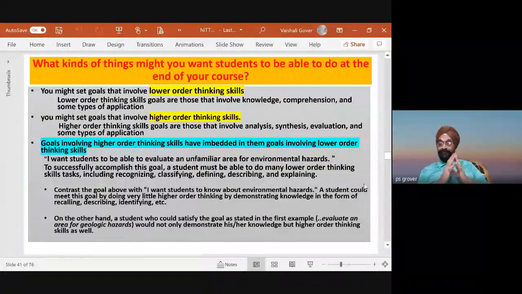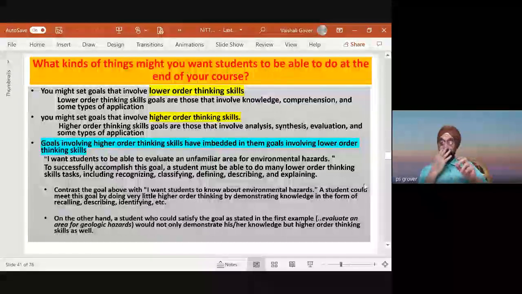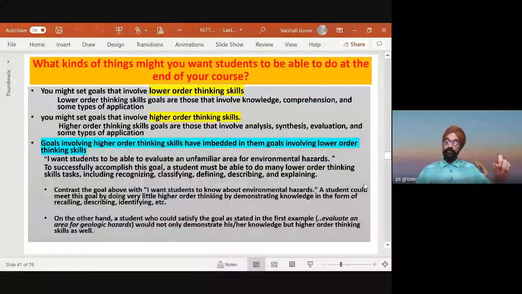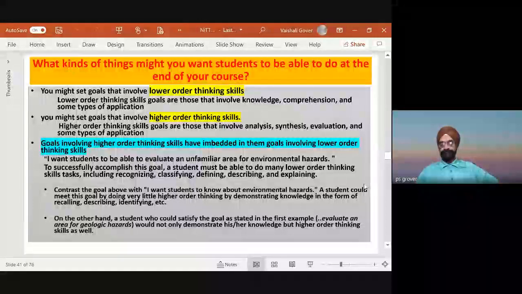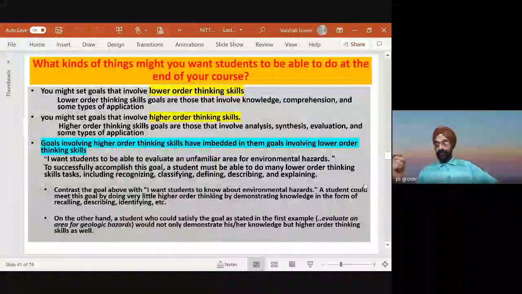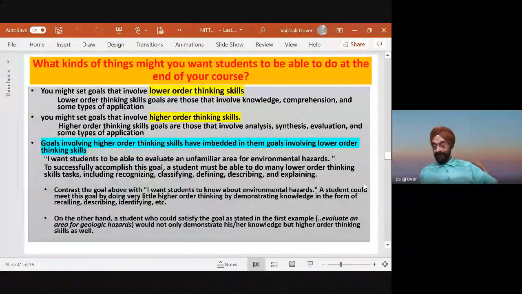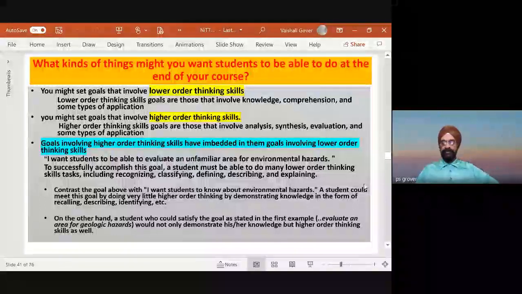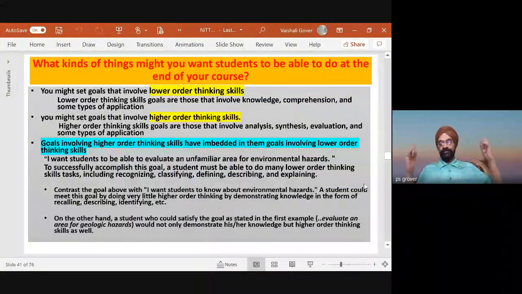Now please see here, this gives us a hint. Which institution will produce better higher level thinkers? Now, if our goal is to create higher level thinkers, then our syllabus has to be like that. Our course outcomes have to be like that. Our program outcomes have to be like that. So the Bloom taxonomy provides us a guideline on where you want your students to be trained. Do you want them to be rote learners, who pass the exam and get a job, no matter how? Or you want them to be good,